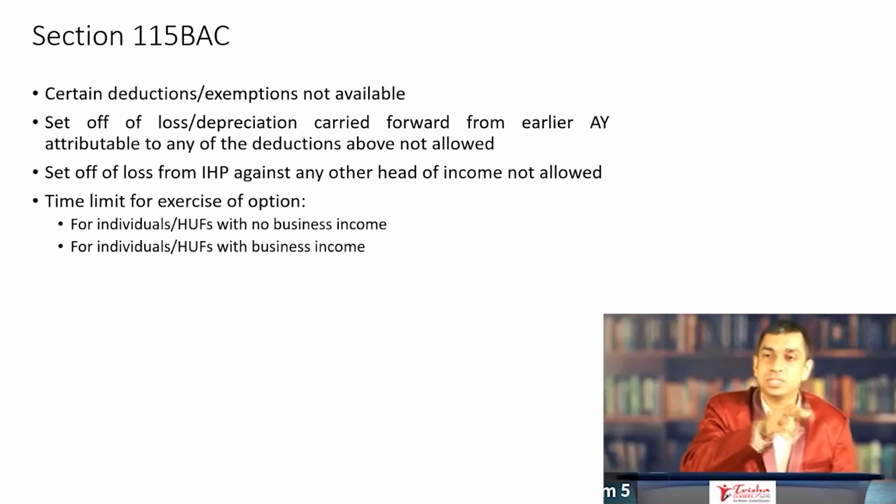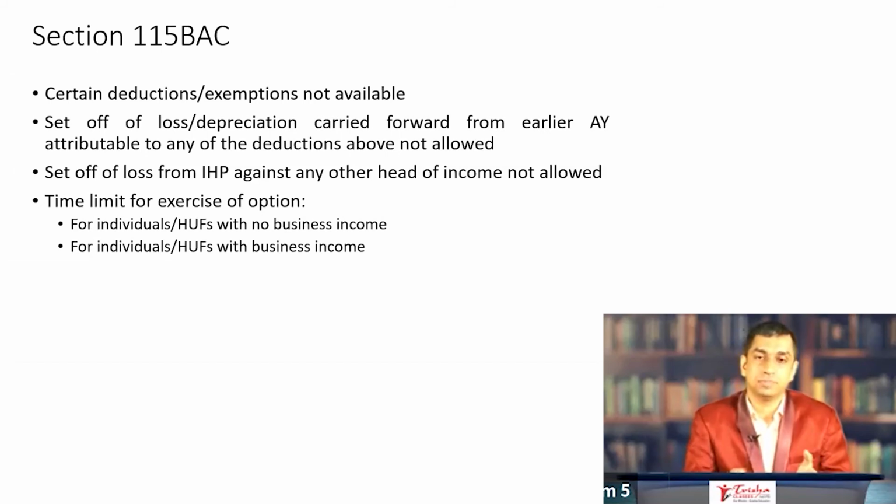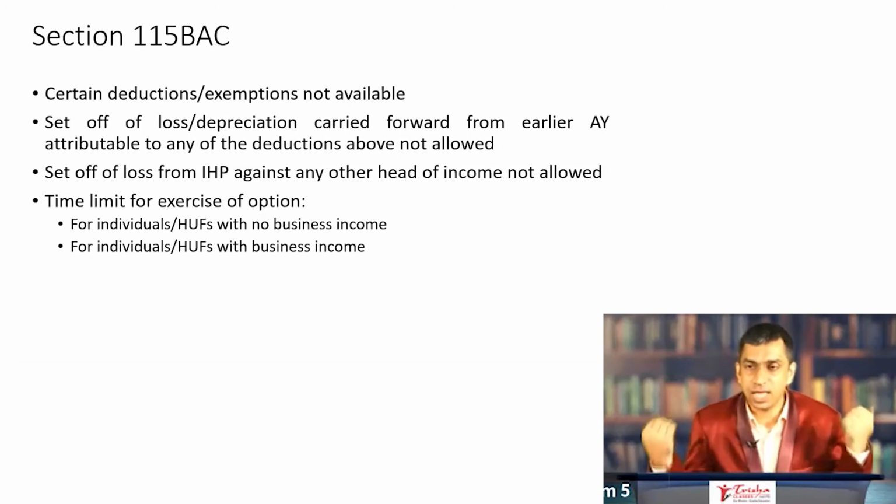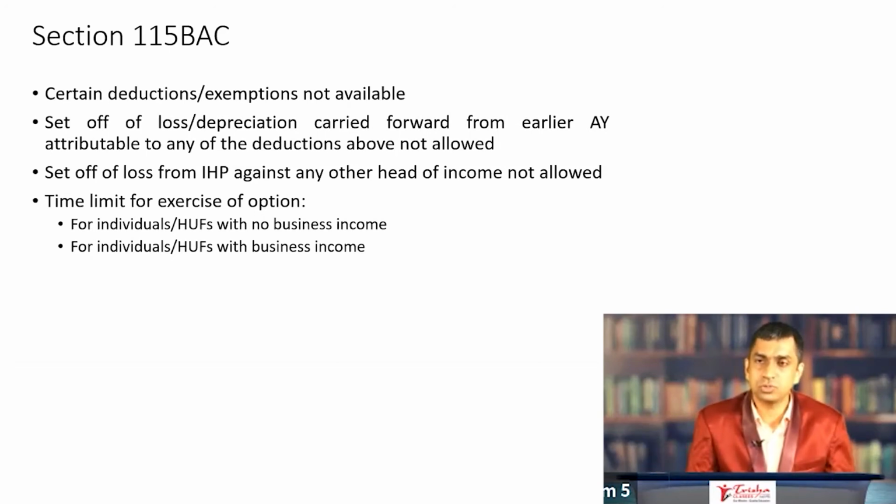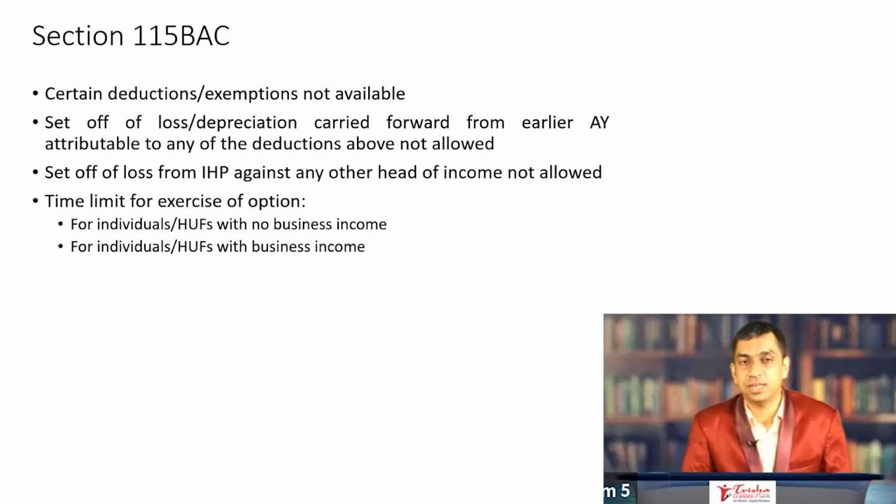Wherein you don't have business income, you can keep changing your options. So it's slightly confusing to understand, even for a practicing professional, with all these options and the new slab rates. So we are in for a really dramatic 2021-22, where almost every salaried employee who comes to a chartered accountant's office will have a lot to talk about: 115BAC. They will weigh these options and see which one is beneficial, which one is not. This will be the talking point, no doubt, when the return filing season comes for a practicing professional this May,